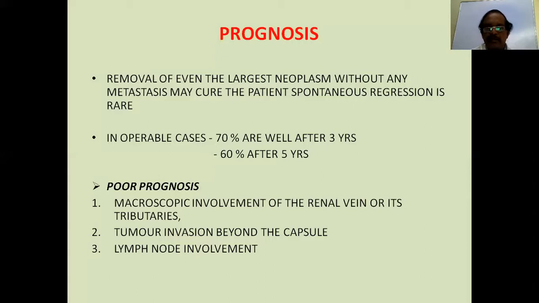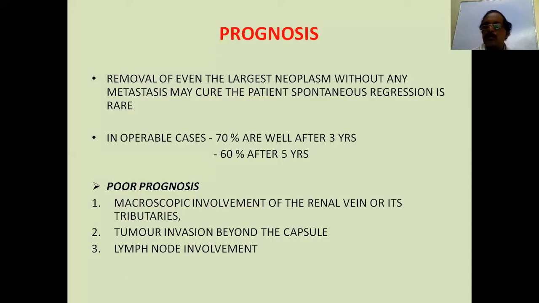Statistics are given like this, but it is very difficult to find these things. These are studies only. But if a patient comes to you with renal cell carcinoma, you have a very guarded prognosis. Macroscopic involvement of the renal vein means a very poor prognosis. Tumor invasion beyond the capsule is also a very poor prognosis.